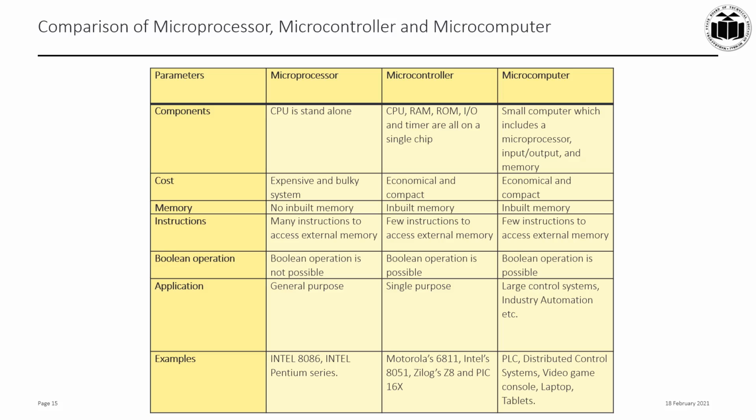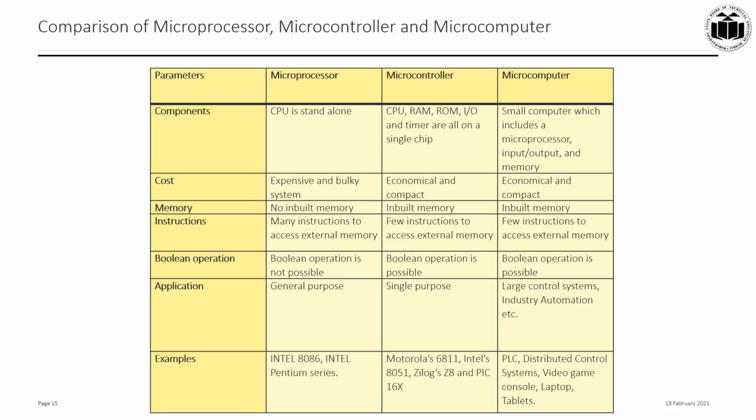There is no inbuilt memory in case of a microprocessor, whereas a microcontroller has inbuilt RAM and ROM available, and even a microcomputer has inbuilt memory. There are many instructions to access external memory in case of a microprocessor, whereas in case of a microcontroller and a microcomputer, there are fewer instructions to access the external memory.